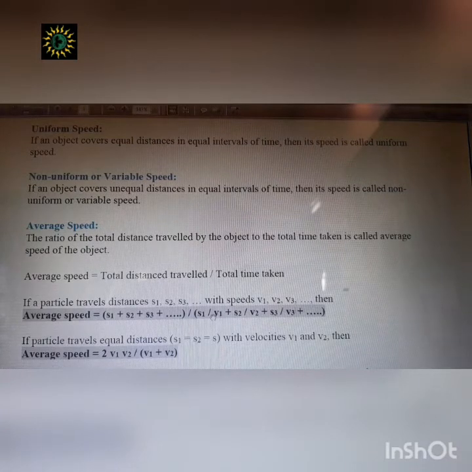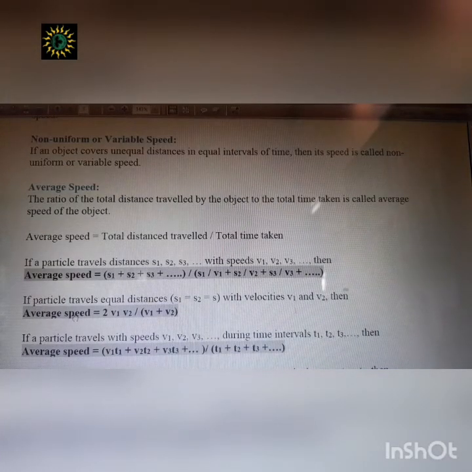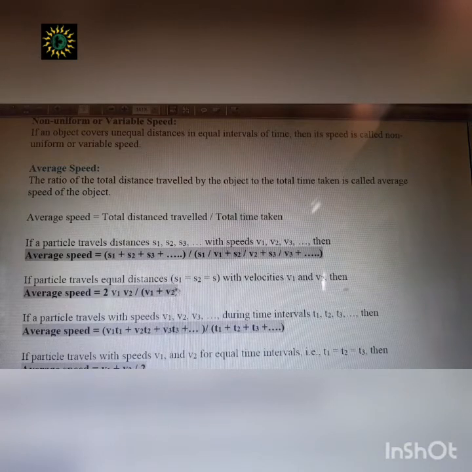So in different intervals of time, they are covering different distances. You have to take the total distance divided by total time, and that will be the average velocity. Now this is the specific case: if the particle travels equal distances, suppose s1 and s2 are equal to s, with velocities v1 and v2, then the average velocity will be like this.